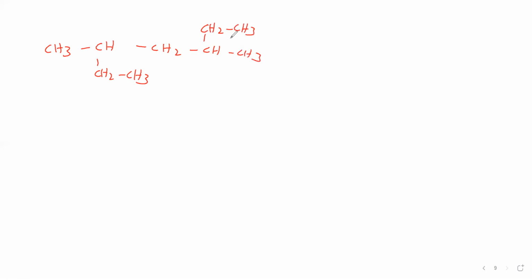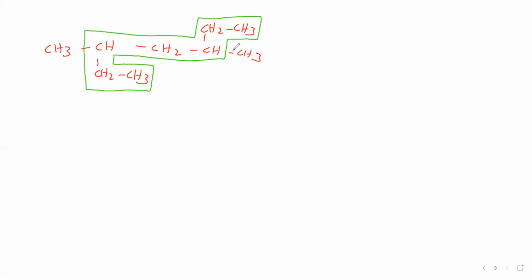For the IUPAC name, first we have to select the parent chain. The longest continuous carbon chain is called the parent chain. So we are selecting the parent chain here, like this. This is the parent chain because in this longest continuous carbon chain, the highest number of carbon atoms are there.